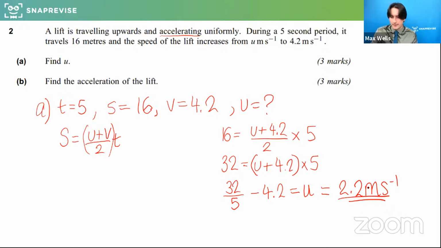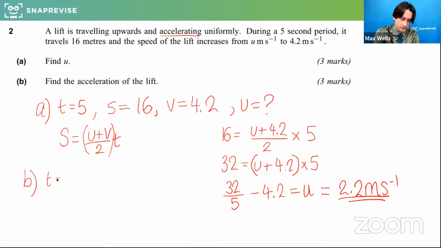Cool. Brilliant. So I'm going to carry on. I just want to do the next part, and I'm conscious of the time because we want to get onto the harder SUVAT equations. So we're going to do the acceleration, and if any of you have already done this, please feel free to share and suggest what you got. So again, we know some more information now for part B. We also know U.